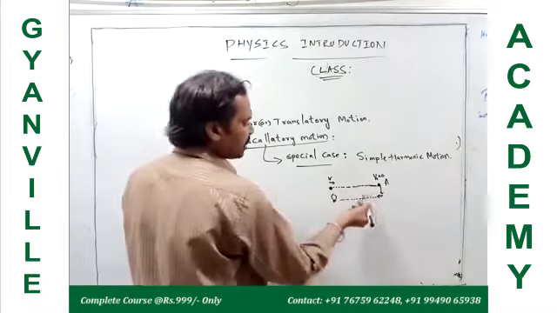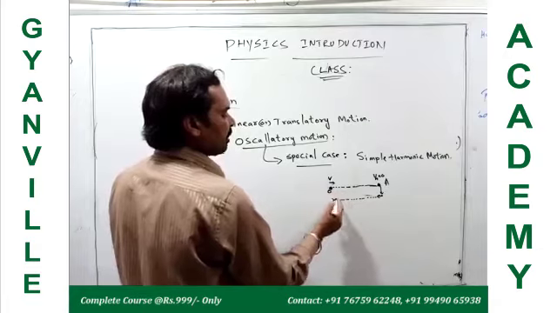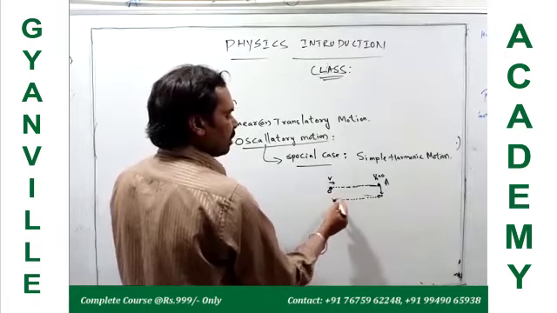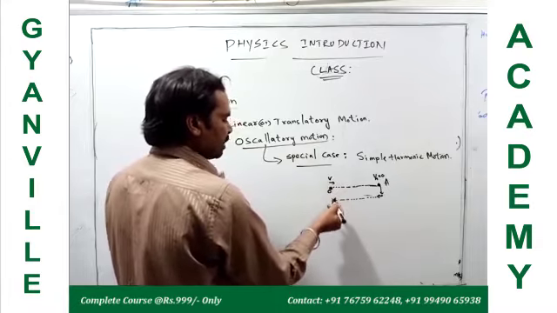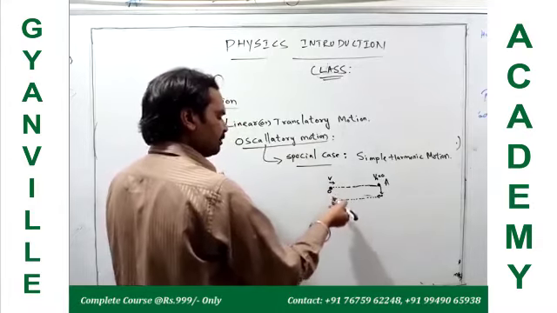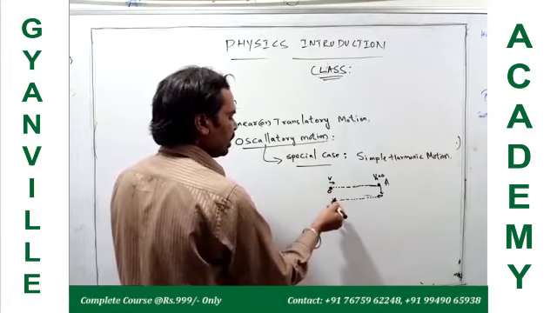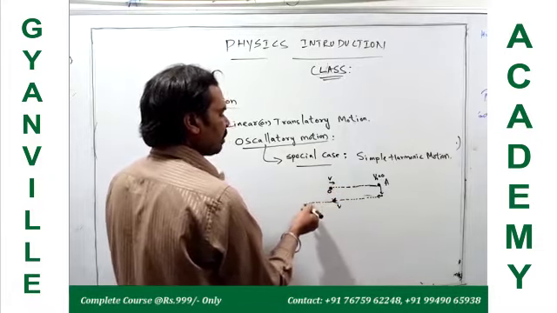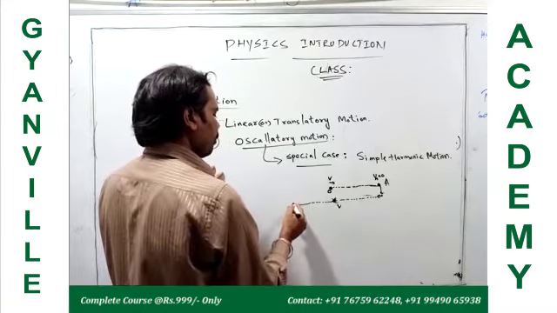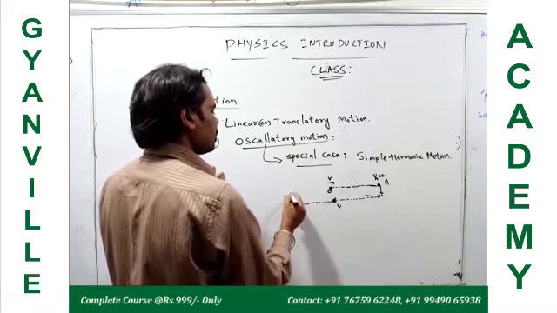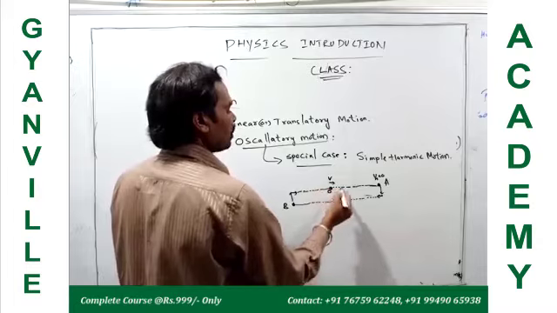When it comes to the mean position, the velocity becomes maximum, v. Because of inertia, it moves further in the same direction to the left extreme position, where it changes direction again and moves back towards the mean position.